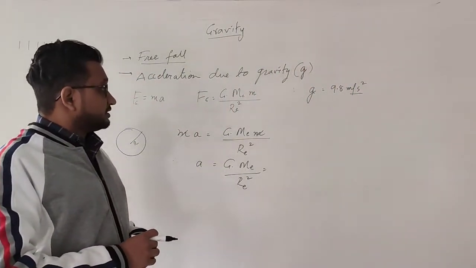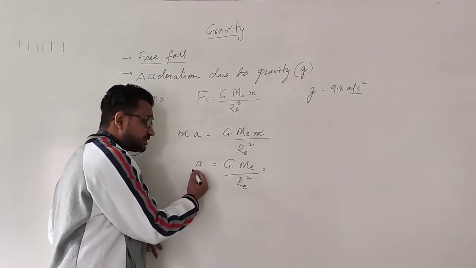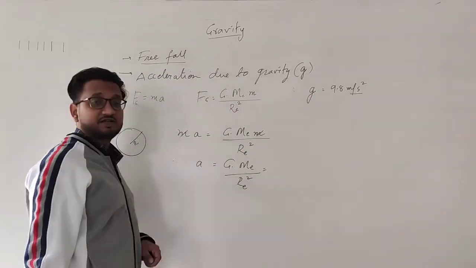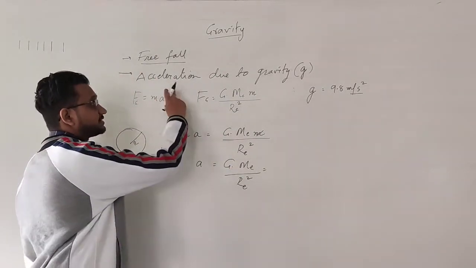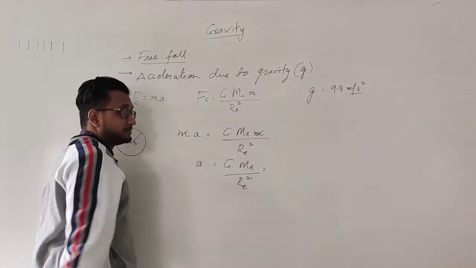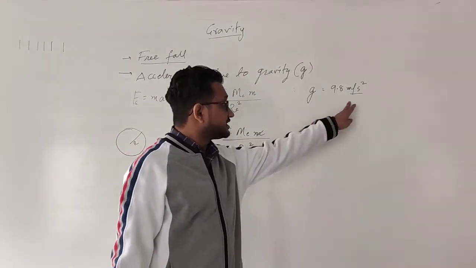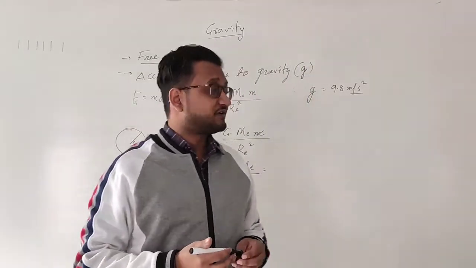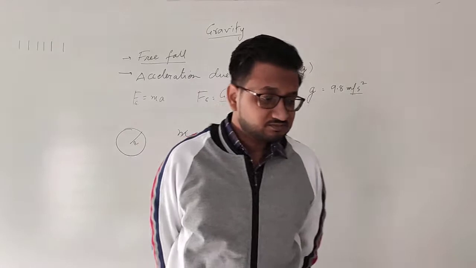But this acceleration is happening due to gravity, so we are not just writing simple a, we are changing the symbol a little bit, and we are writing the symbol as small g. This g is acceleration due to gravity, and because this is acceleration, we are writing the unit as meters per second square.